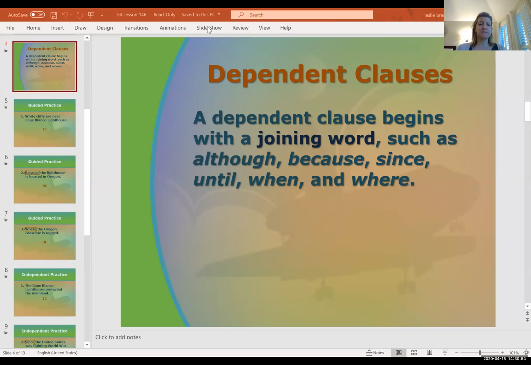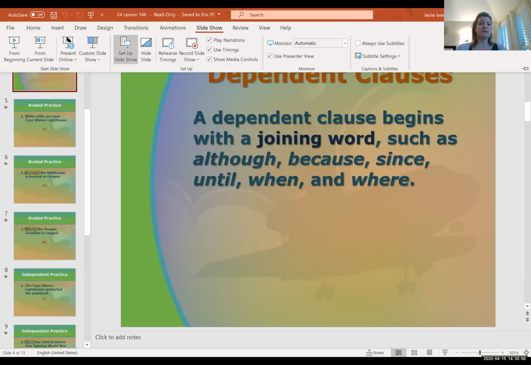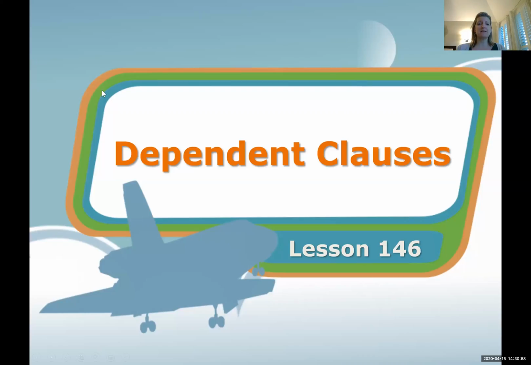But we're also going to learn something else that a fragment can be called today. So we know a sentence can be called an independent clause. Now we're going to be learning that a fragment can be called a dependent clause. Okay, so you know I like to have silly ways to remember things. I'm not so sure if this is silly or not, but I'm going to share it with you anyway. When you become independent, you can walk on your own, right?